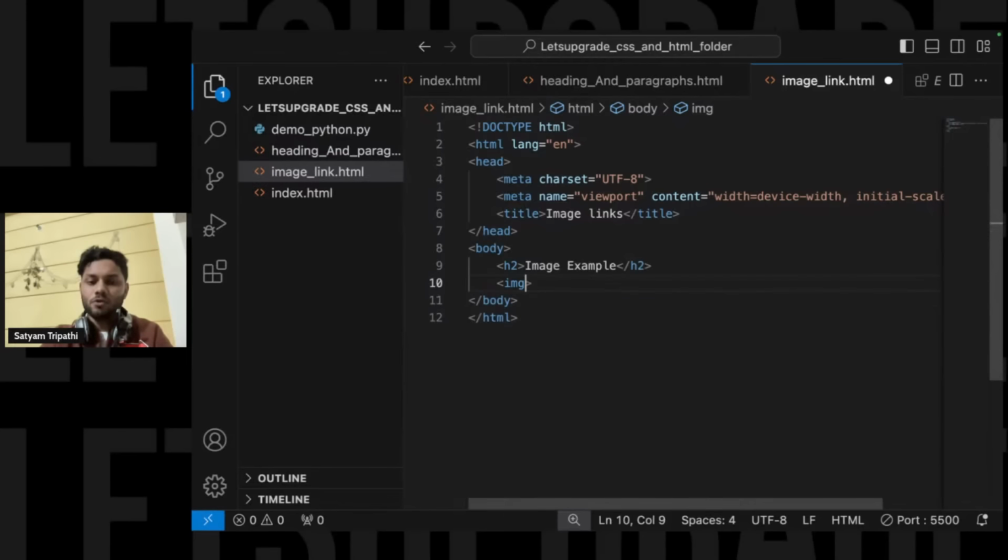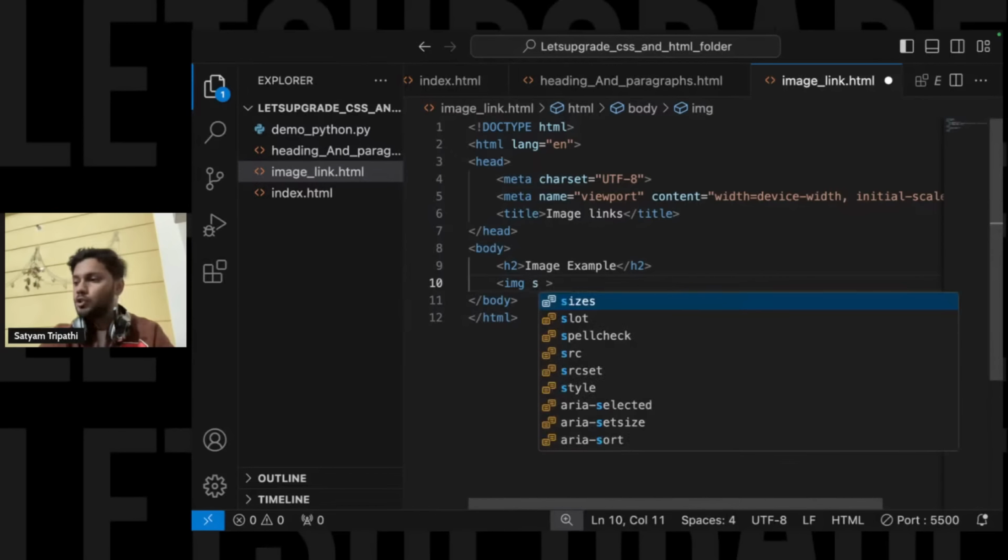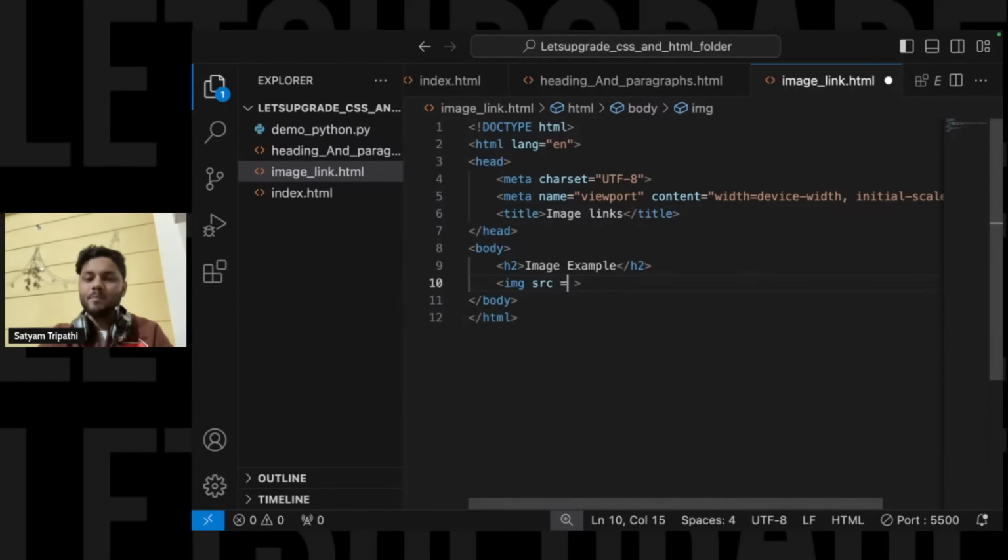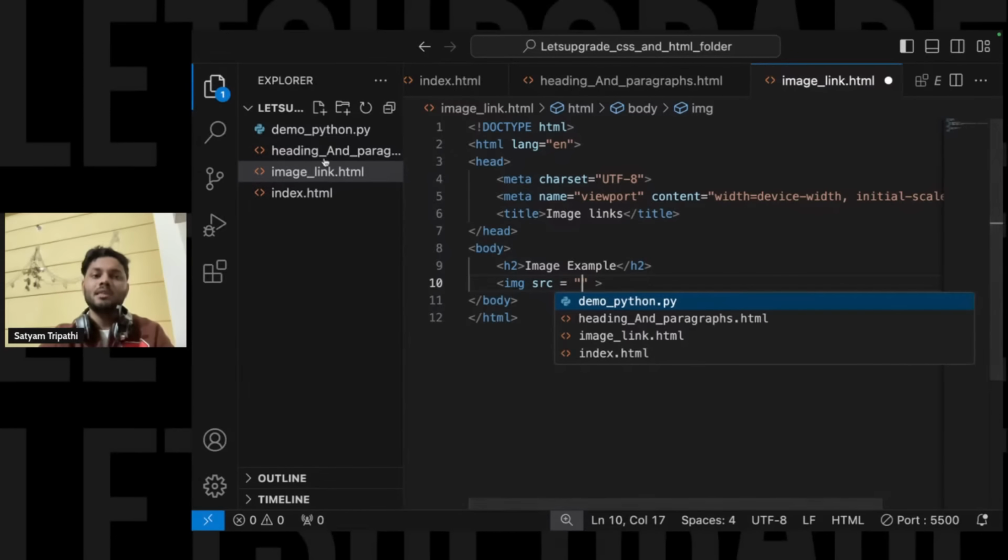Okay, we just have to call img. Now in img I have to pass some values over here. That is going to be src. Src basically stands for source. That means what is your image.